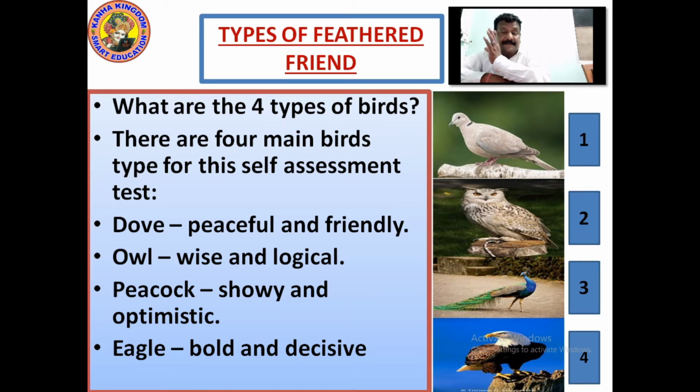Dove, that's pigeon. They are peaceful and friendly. Pigeons are supposed to be peaceful and friendly. Owl: when you talk about the owl, it is a type of bird that is very wise and logical. When you talk about logical, it hunts in the night.